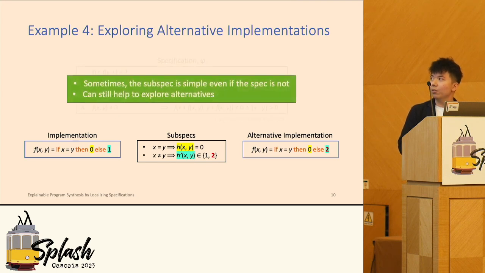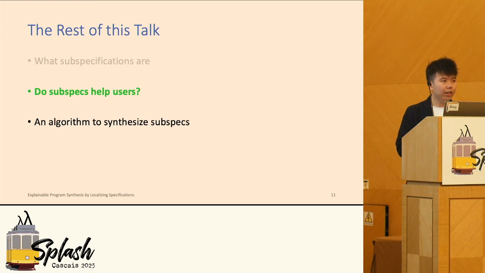So in this case, we see that even though the original specification is very complicated, the resulting subspec itself can be very simple. And with this simple subspec, it can tell you how you can alter the original implementation. Okay, so now we have motivated the concept. For the rest of the talk, I'm going to focus on how this concept can help users and how we can obtain the subspec of each program.